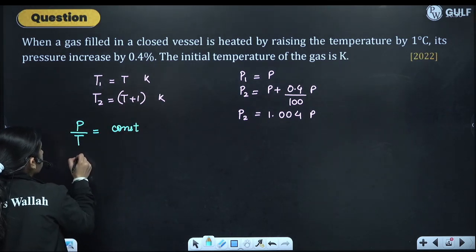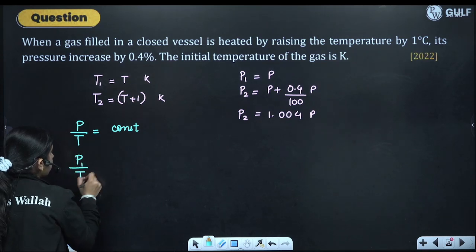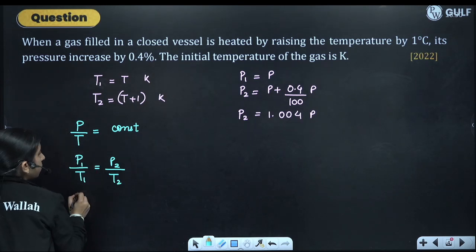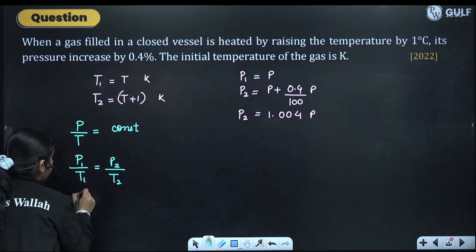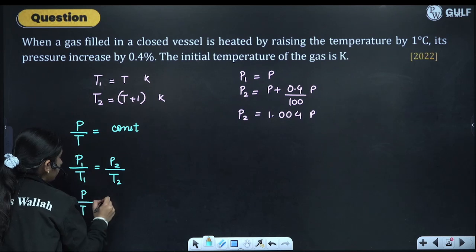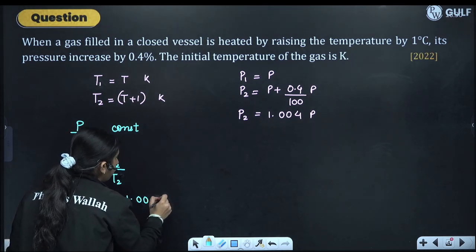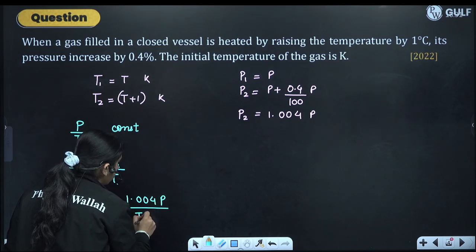So P1 by T1 is equal to P2 by T2. Substitute the values, we get P1 is P, T1 is T, P2 is 1.004 times P and T2 is T plus 1.